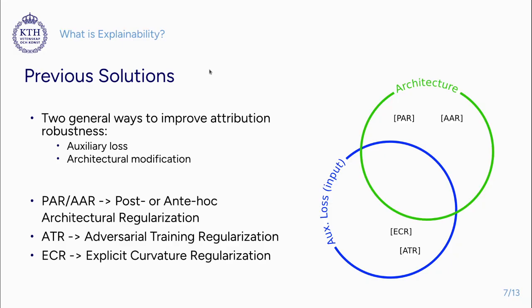Another, maybe more intuitive solution is to include the input curvature as an auxiliary term in your training loss. And based on how you compute this curvature, if it is adversarial or mean curvature, you can call it adversarial training regularization or explicit curvature regularization.